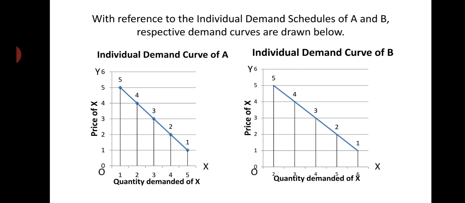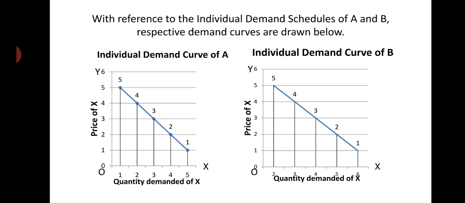And by plotting various points, first we plot the points: at 5 rupees 1 unit, (5, 1); 4 rupees 2 units, (4, 2). They are the coordinates, they are the points. Then (3, 3), (2, 4), (1, 5), different points are there, and now we have to join them through straight lines.